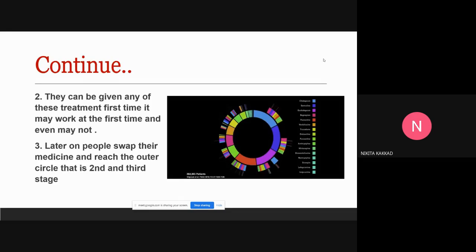A person with depression can be offered any of these treatments, but we learn later that people swap medicines because we don't know which works best for them. So it can take years of trial. Wouldn't it be great if we got it right the first time? So we have the talk therapy, continued by Nikita.